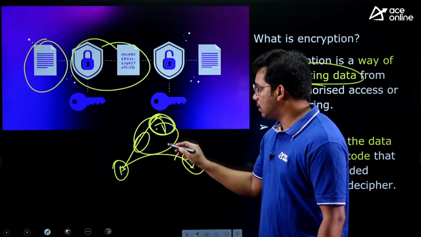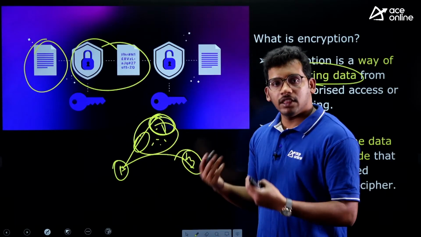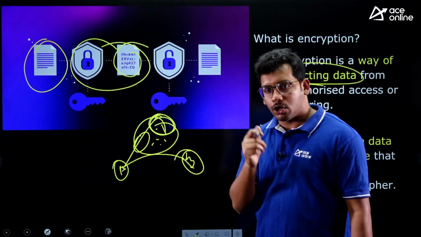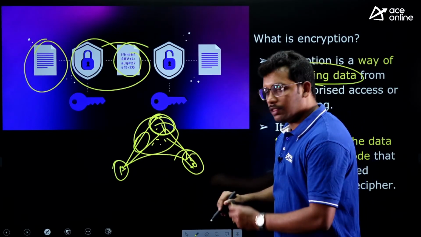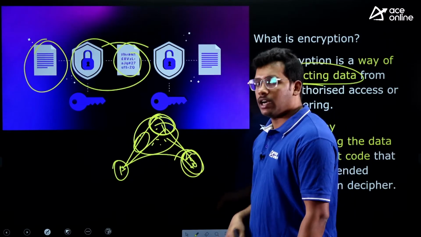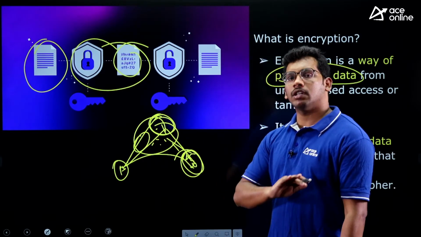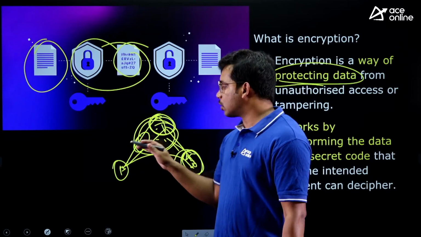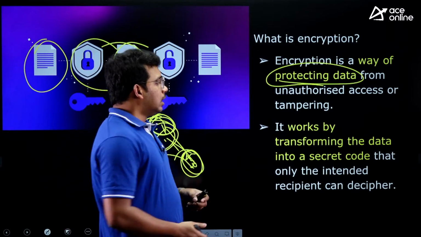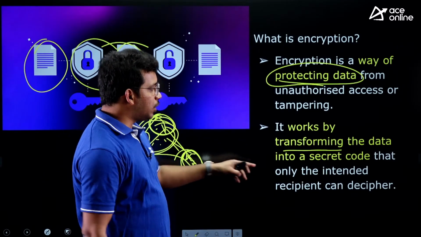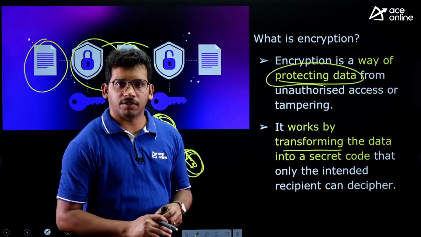That means no other person, there will be a certain code. Even if some hackers try to hack it to collect the data here, they cannot, because it will be encrypted with a unique code. So they cannot see the data. And once it is received by this person, then only they can open it. Only one single person can open it, the concerned person to whom you have sent. No other person can open this message. That's how the technology is designed by the concerned social media or whatever the media sources. So it works by transforming the data into a secret code that only the intended recipient will decipher.